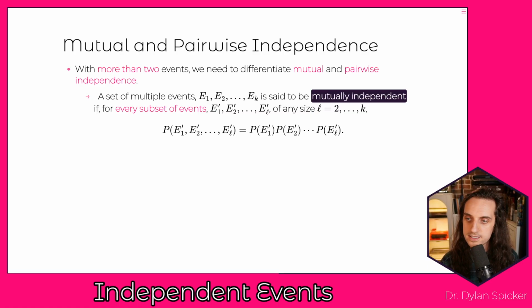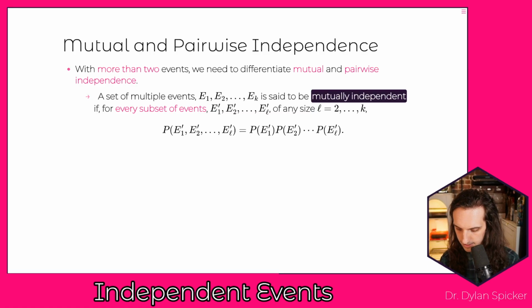The idea here is that we have all of these events, E1 up to EK, and we can pick out any arbitrary set of them. So we pick out E1 and E2, or we pick out E1, E2, and E3, or we pick out E3, E5, E7, or we pick out all of them. If we can do this and always write this down broken up by the marginals, then they're said to be mutually independent. If you just have two events, you just have to check the subset of the two of them. But if you have three events, then you have to check more.